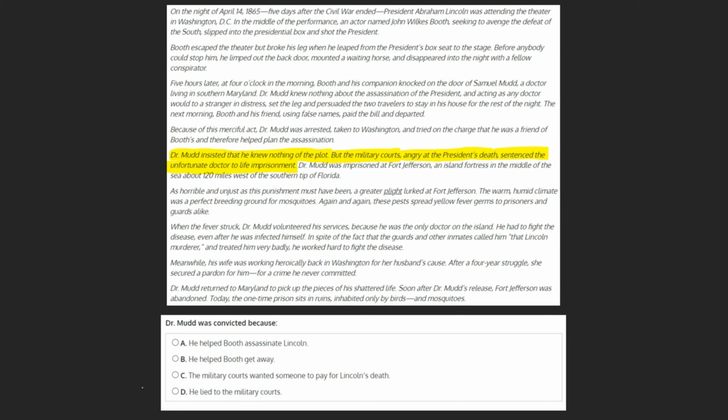Looking through our choices, we see nothing in the text about the court convicting Mudd because he helped Booth assassinate Lincoln, or because he helped Booth get away, or because he lied to the military courts. We do, however, see an idea that the military courts wanted someone to pay for Lincoln's death. As the text says, they were angry at the president's death. Therefore, as our best option, we can mark C, the military courts wanted someone to pay for Lincoln's death, as our final answer.